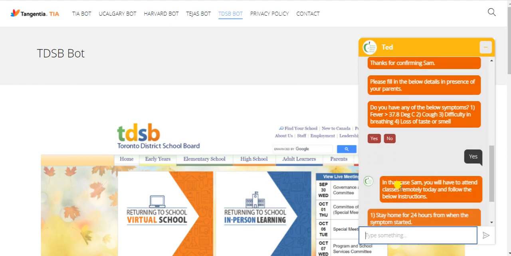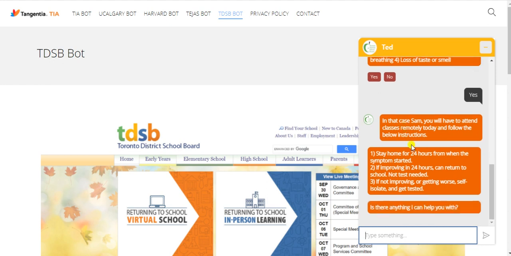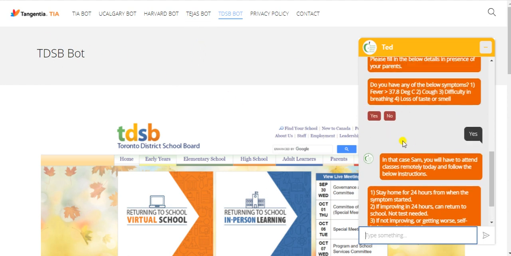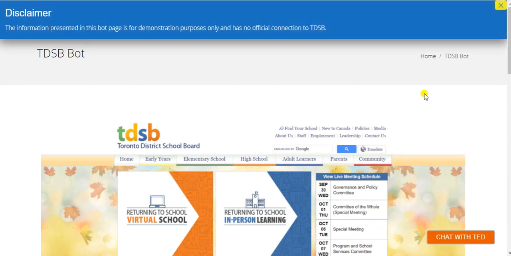So the bot says, in that case, Sam, you will have to attend the classes remotely today and follow the below instructions, like stay home for 24 hours. If condition is improving, you can return. If not improving, getting worse, self-isolate and get tested. So these are the responses which the bot can give when Sam says yes to something, or while doing the assessment, something is not supporting the student going to school, right?